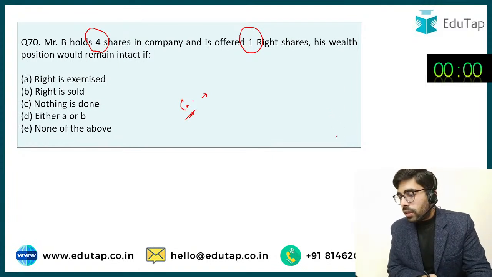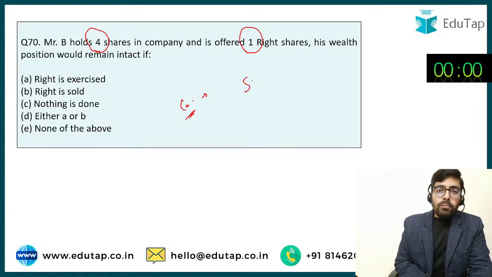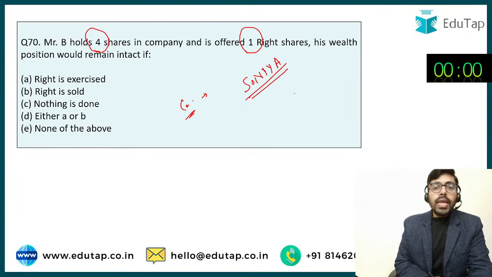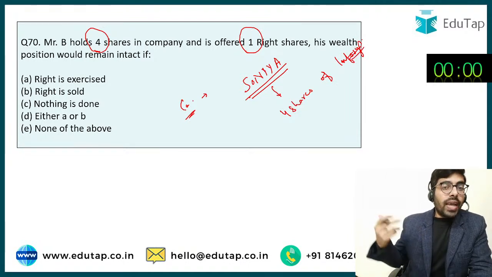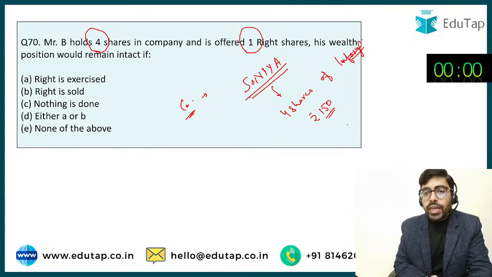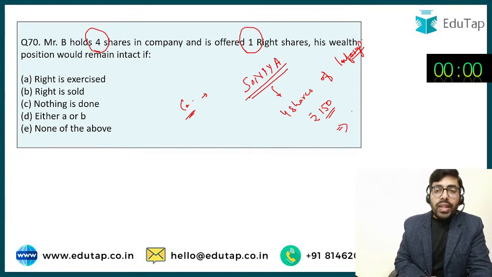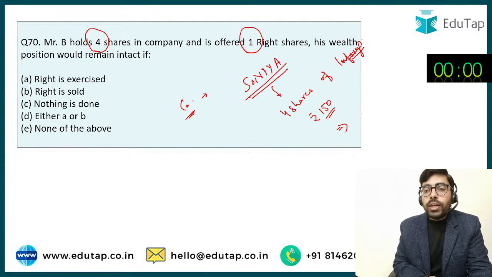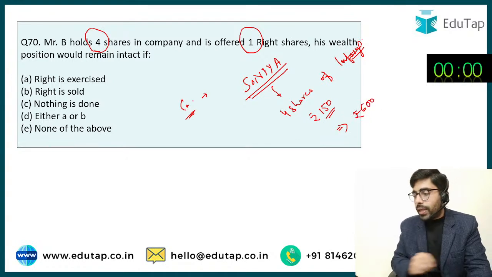So let's suppose सोनिया, मिस्टर बी को छोड़ते हैं, सोनिया हमारे साथ जुड़े हैं, बहुत अच्छे आंसर्स दे रहे हैं. So let's suppose सोनिया, इनके पास शेयर्स है, she has shares and let's suppose she has 4 shares of Infosys. Okay, Infosys के 4 shares इनके पास है. The market price of Infosys is on the higher side, so let's assume कि अभी इनका जो प्राइस चल रहा है मार्केट में, the price in the market per share, let's assume it is rupees 150. So now her total wealth, what is her total wealth? 4 into 150, rupees 600 is her total wealth.